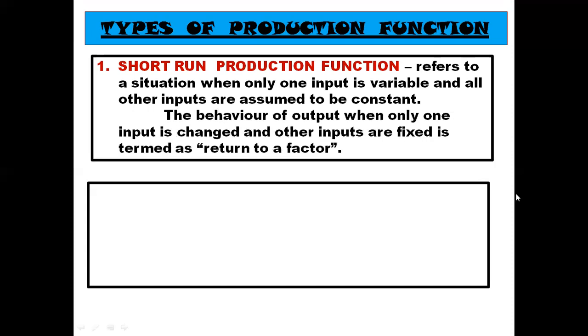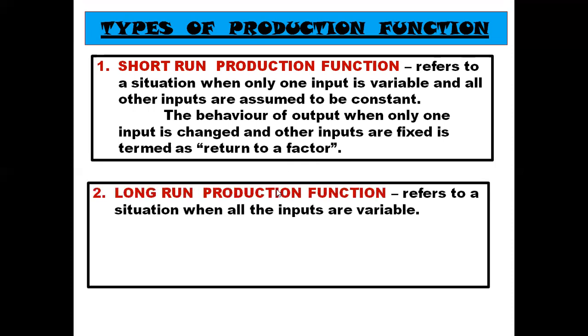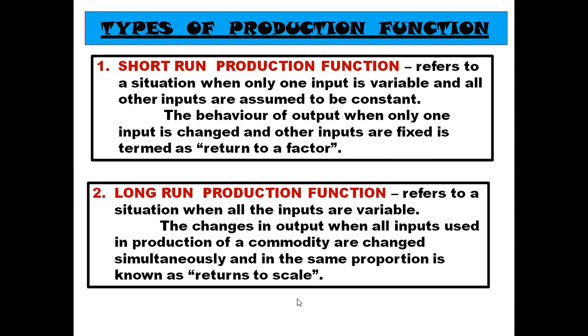So the behavior of output when only one input is changed and other inputs are fixed is termed as returns to a factor. Now we come to long-run production function. It refers to a situation when all inputs are variable. The changes in output when all inputs used in production of a commodity are changed simultaneously and in the same proportion is known as returns to scale. So in the long-run production function, all the inputs are variable and the change in output when all the inputs used are variable, that is known as returns to scale.